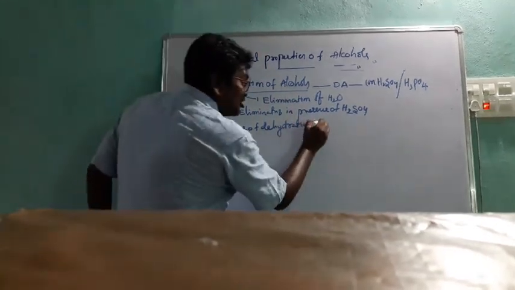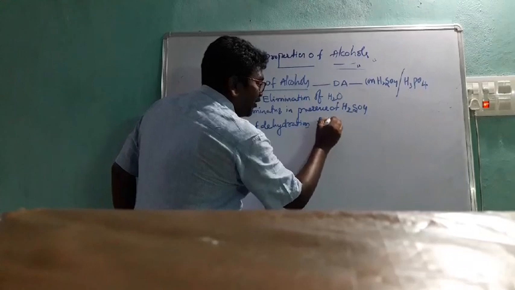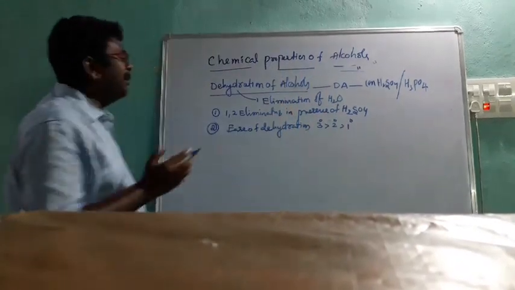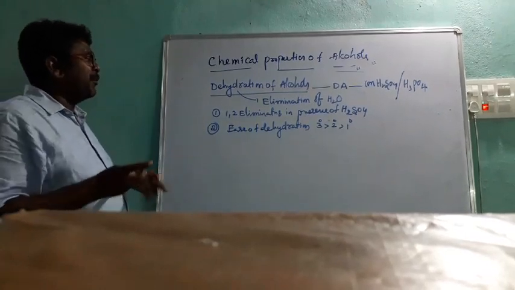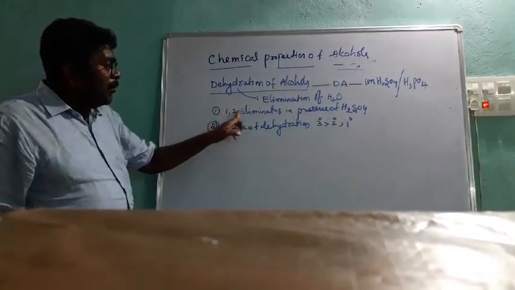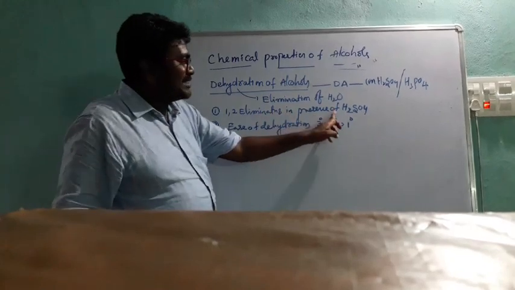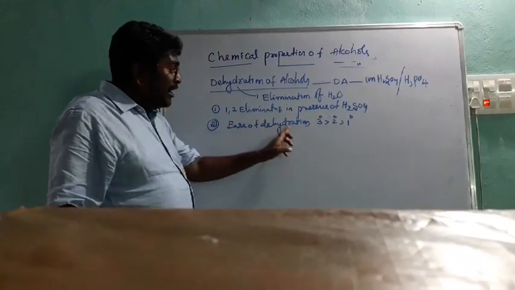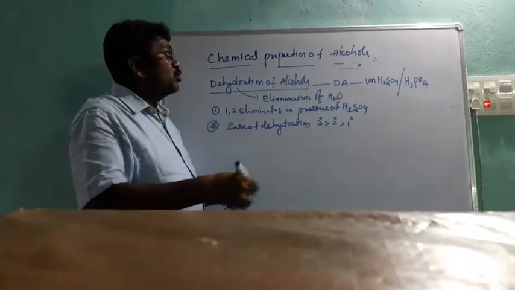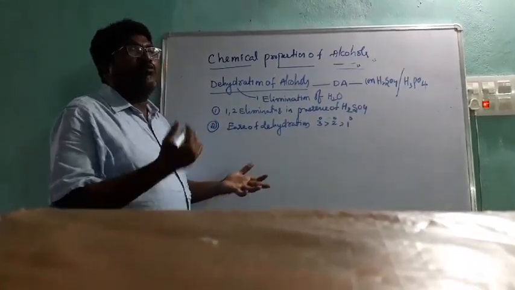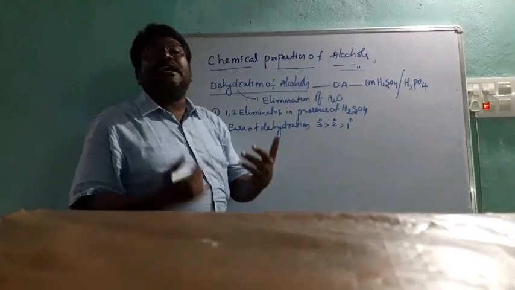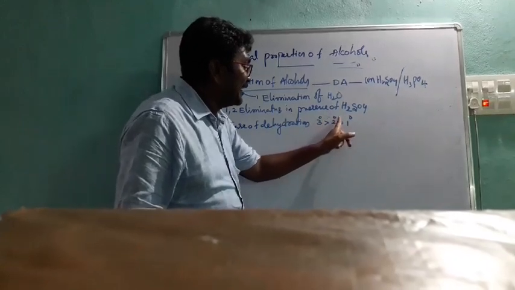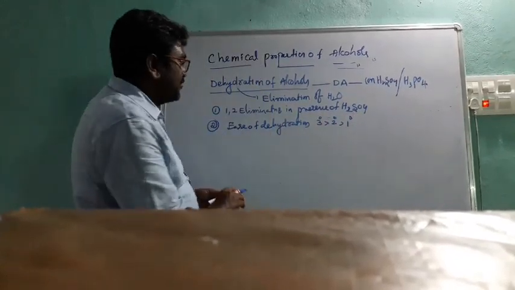That is, 3 degree is greater than 2 degree is greater than 1 degree. You have to remember these two points. First, 1,2 elimination in presence of acid, maybe sulfuric acid or phosphoric acid. Next, ease of dehydration: which can easily undergo dehydration, which can easily eliminate a water molecule. That is 3 degree greater than 2 degree greater than 1 degree.